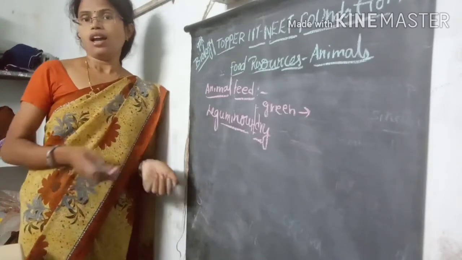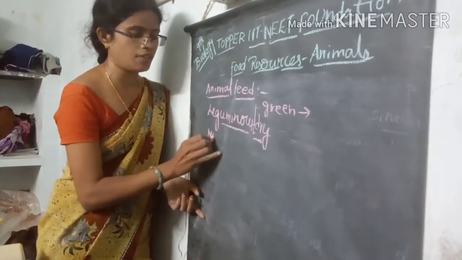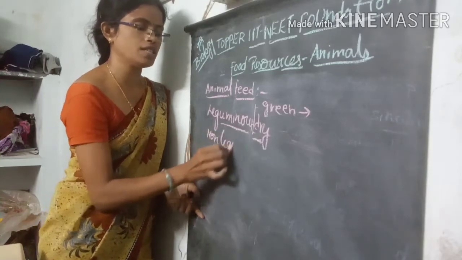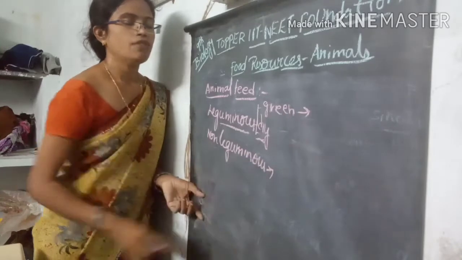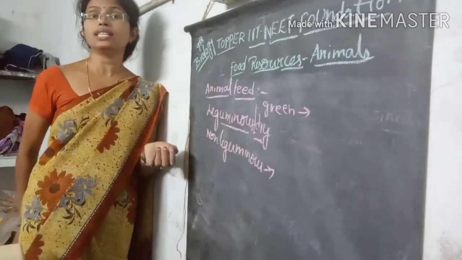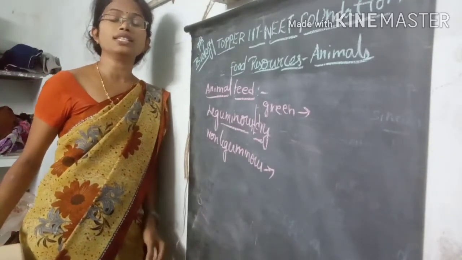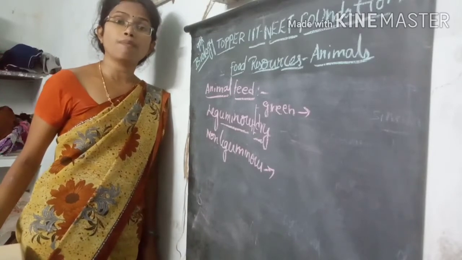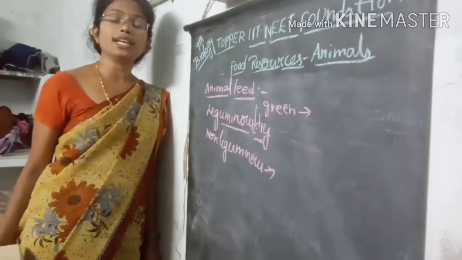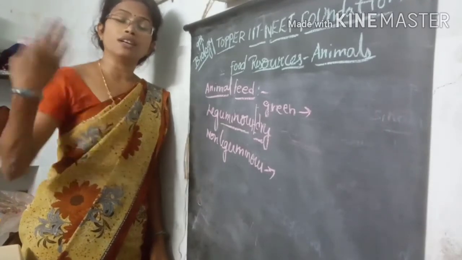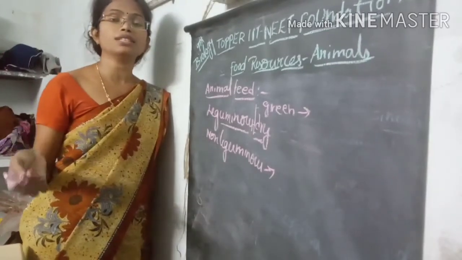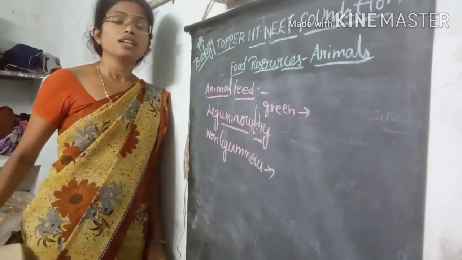And some non-leguminous fodder is also given to different varieties of the organisms. For example, different grass varieties, rice varieties, wheat varieties, bajra variety, jowar variety, sorghum, different varieties of fodder, meaning the green plants which will be given as green fodder.